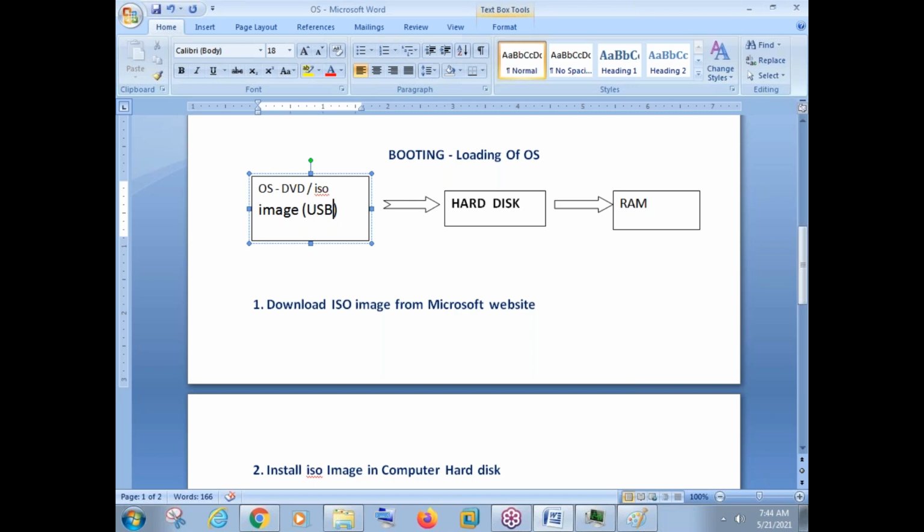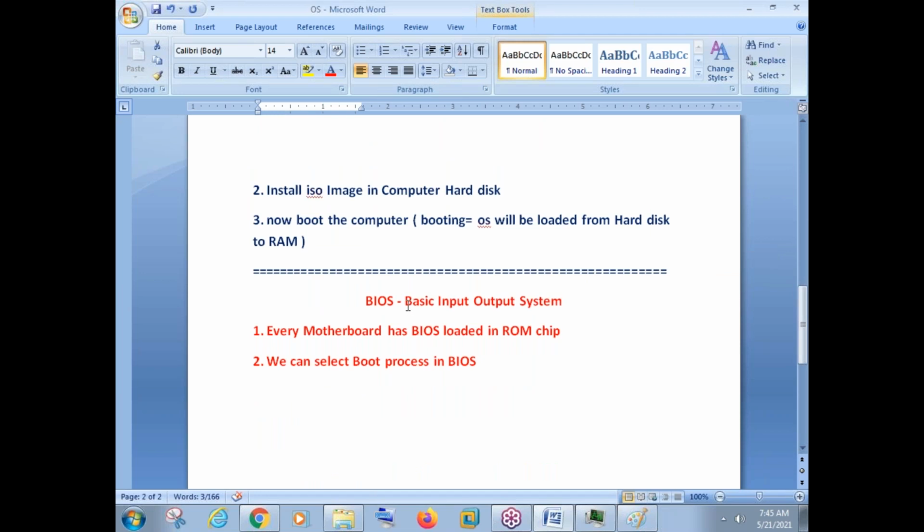Now in this computer, how are we installing? We are installing by using, suppose, DVD. So what we need to do here is enter the BIOS. We need to switch on the computer and enter the BIOS, and in this BIOS we need to select the boot process as DVD, because we are installing from DVD, right?